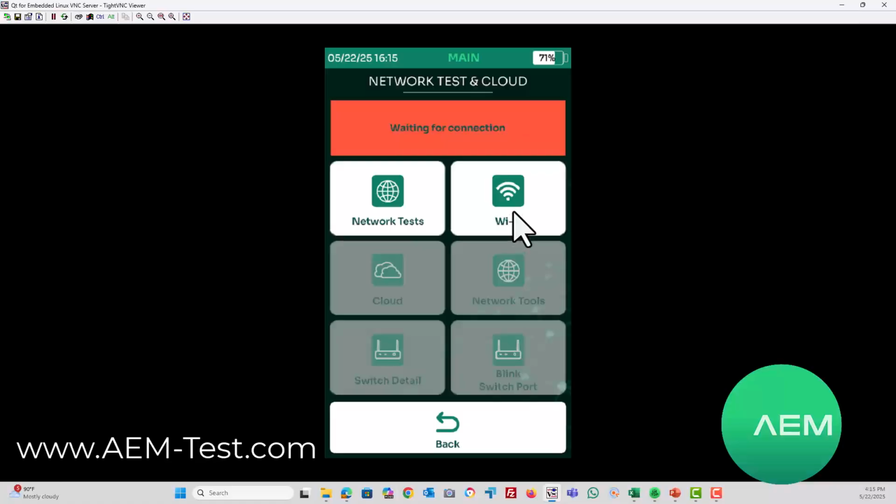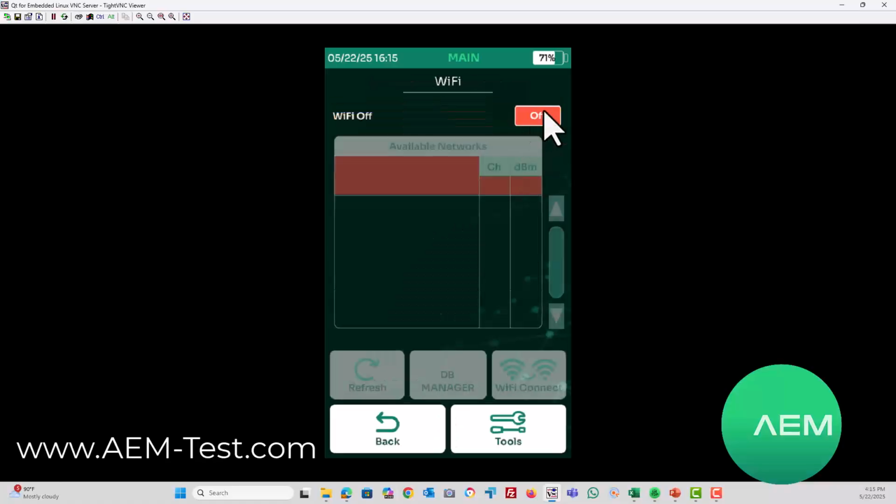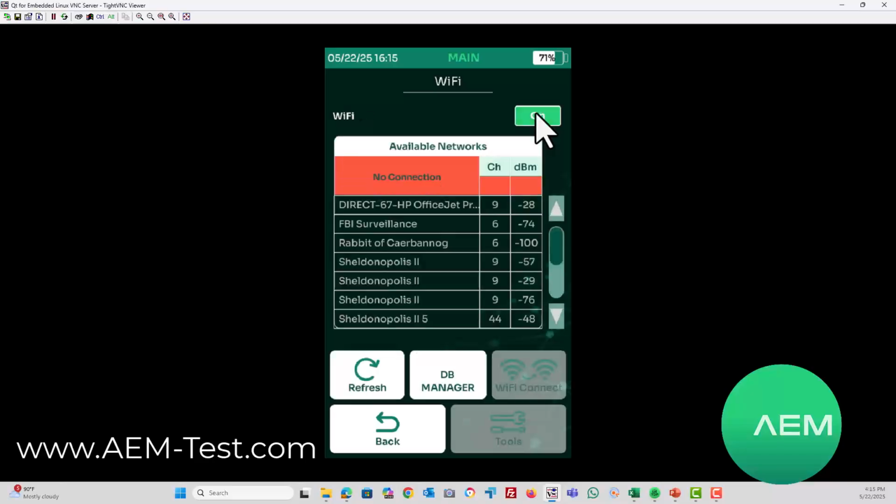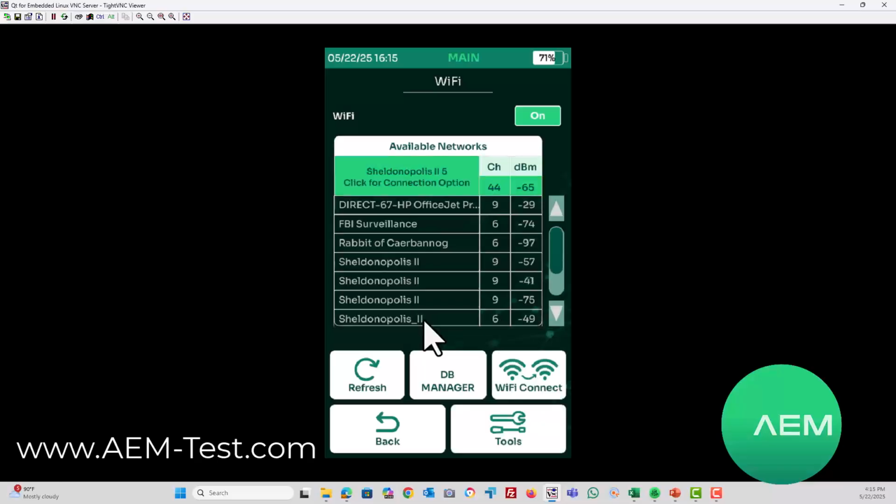I'm going to go ahead and click on Wi-Fi, and we're going to turn on our Wi-Fi by clicking the button. We see a list of discovered networks, and we can see the SSIDs, we can see the signal strength. I'm going to click on one to connect. Now, I have previously connected to this network, so I did not have to enter a password to connect to that SSID. I am connected.